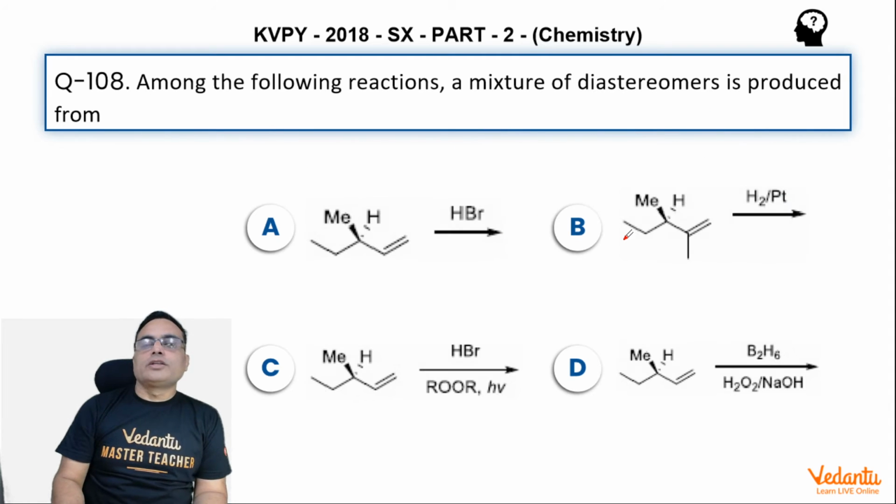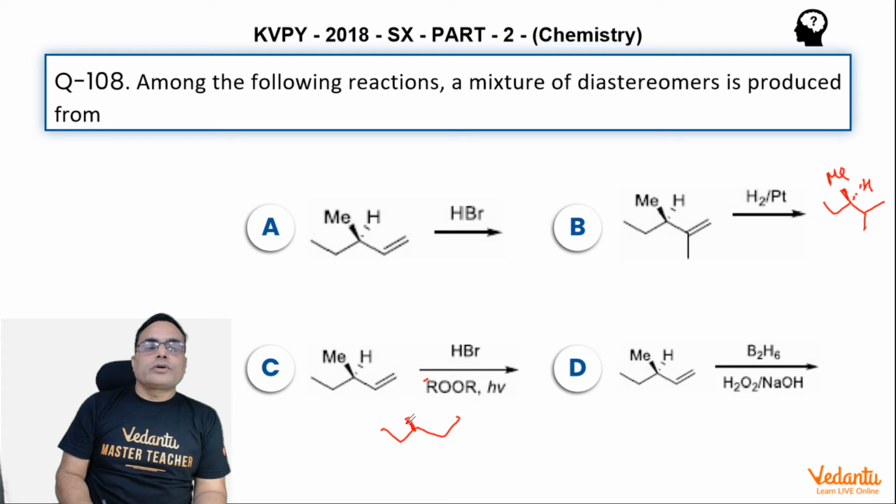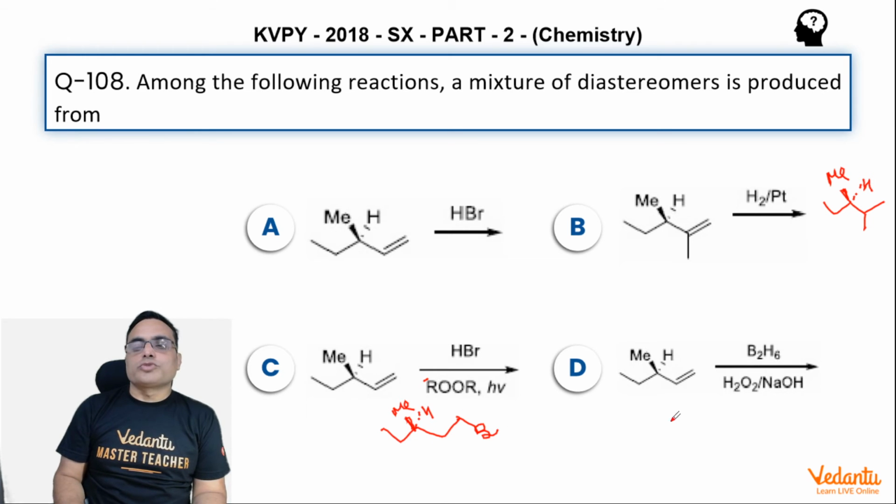Otherwise in this case you see, if this attacks, after H2O2 this double bond will become single bond, right? And here also you will not get any diastereomer. In this case, due to presence of organic peroxide, the chiral center is not getting affected, and the product here will be bromo, no other chiral center, so no diastereomer is possible.